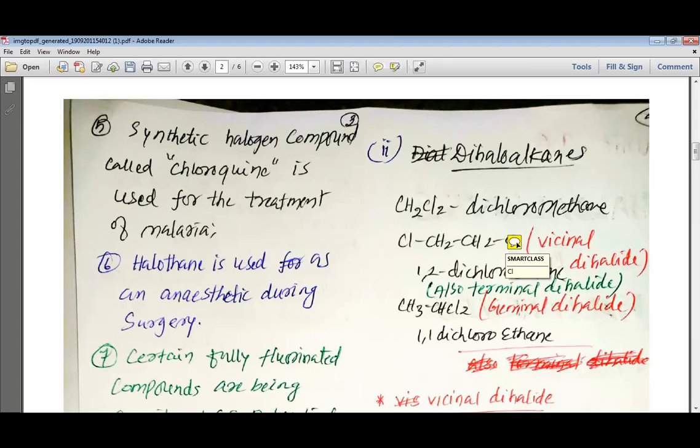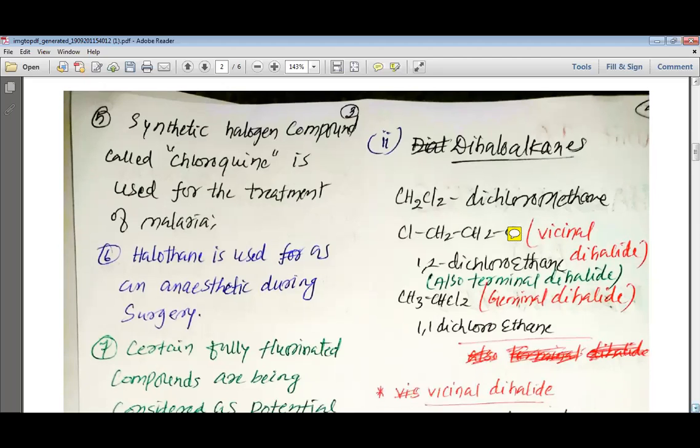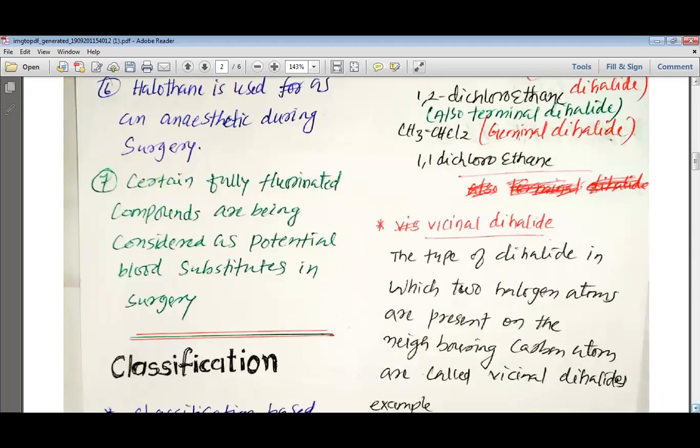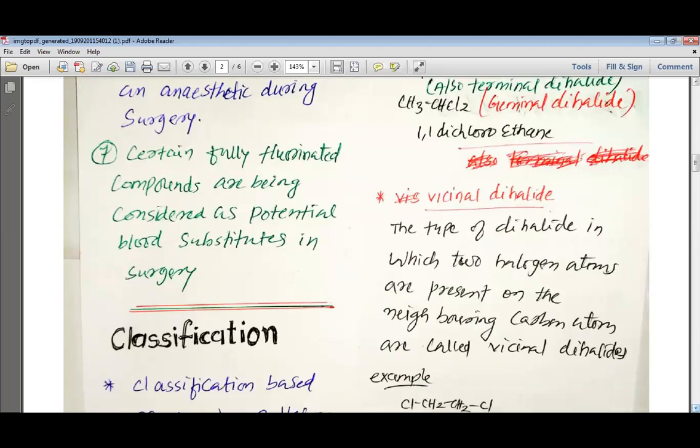Then we have another type of dihalide which is known as the geminal dihalide. Let us see what is geminal dihalide. The example of geminal dihalide is 1,1-dichloroethane, where both the chlorine atoms are bonded to a single carbon. So the type of dihalide in which both the halogen atoms are bonded to the same carbon is known as the geminal dihalide. The example is 1,1-dichloroethane. Let us see in detail.